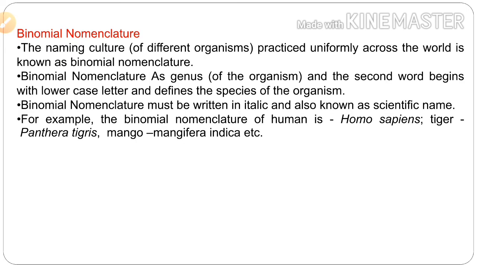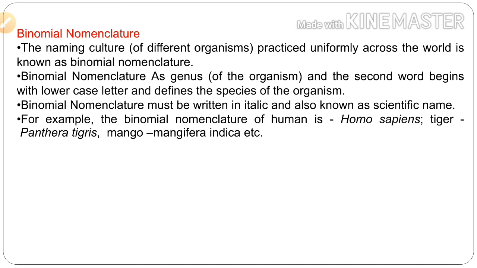Next one, binomial nomenclature. We all have a name with a surname. Likewise, plants and animals also have two names. The naming system of different organisms practiced uniformly across the world is known as binomial nomenclature.